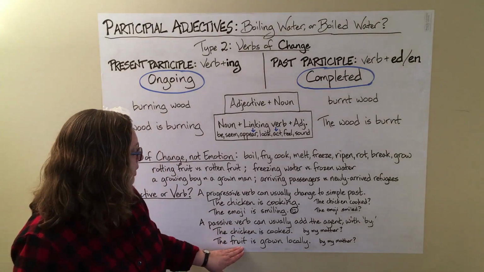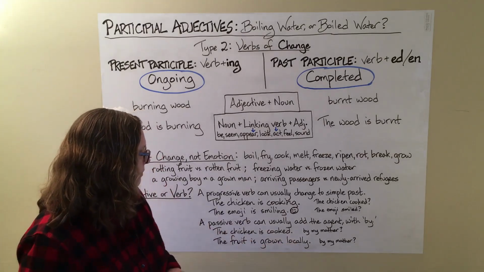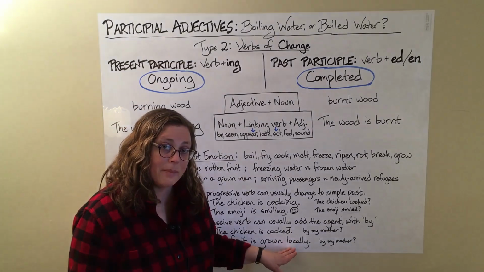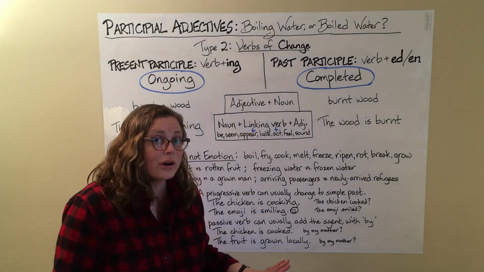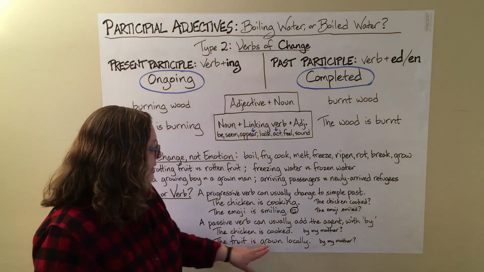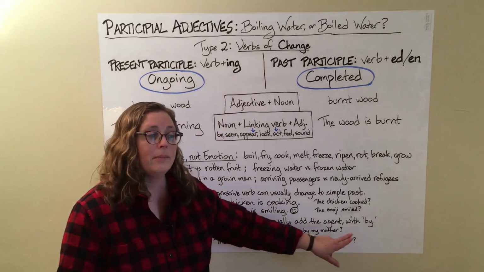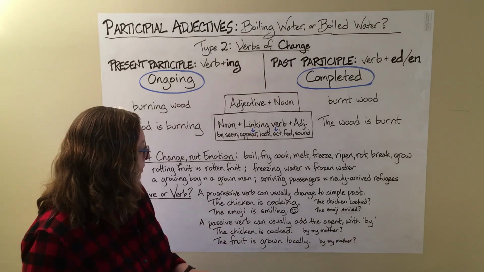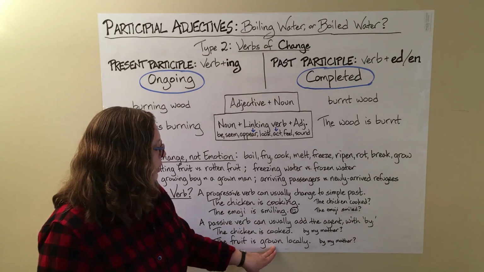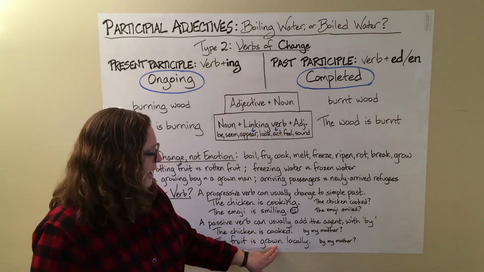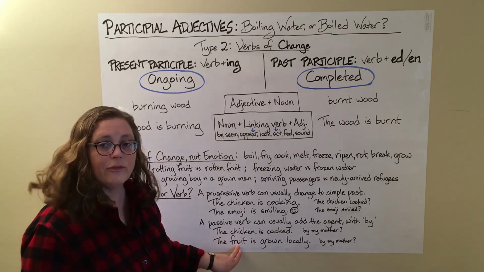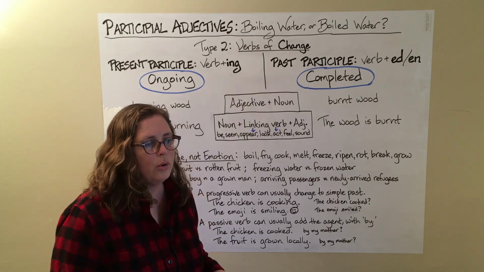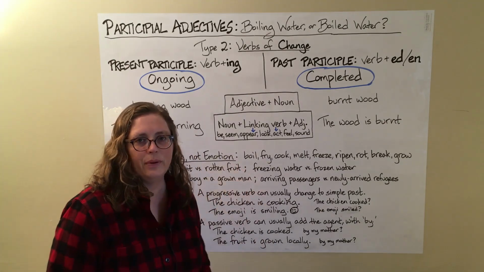Let's look at another one. The fruit is grown locally. Can I add an agent? The fruit is grown locally by my mother. Yeah, sure, that works. That means that this is a regular action. My mother regularly grows fruit. And in fact, you can see this is not an adjective describing fruit. You can't say the grown fruit. Grown is only used for people.